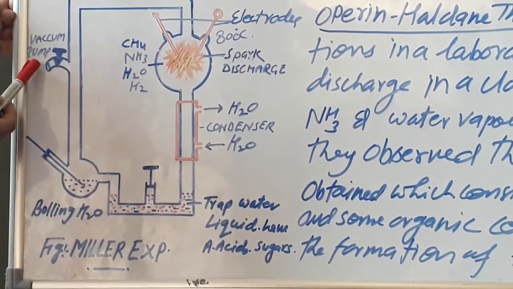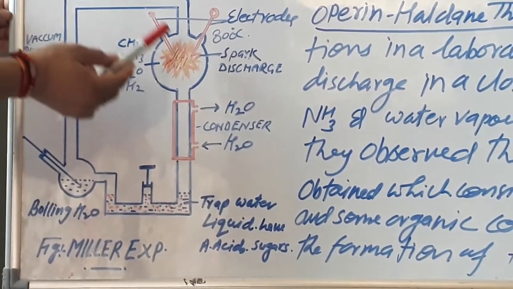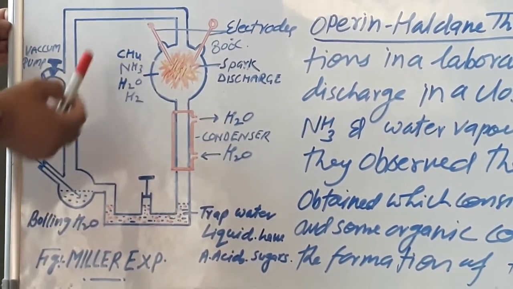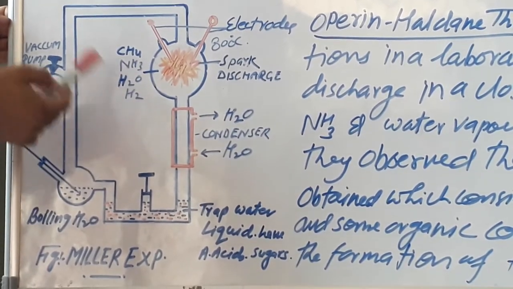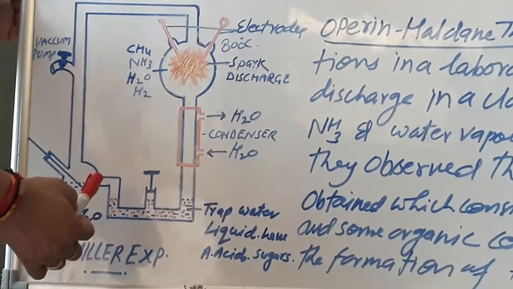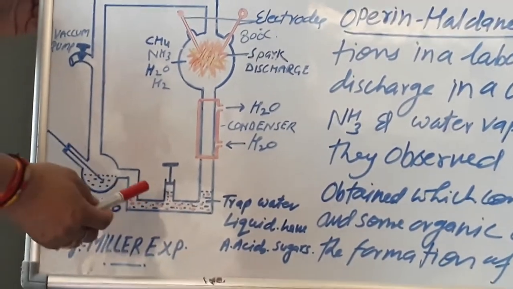This is the vacuum pump. Whenever the boiling water vapors are stored here, these water vapors react along with the methane, ammonia, and hydrogen, and they produce the primitive primordial living matter inside this.